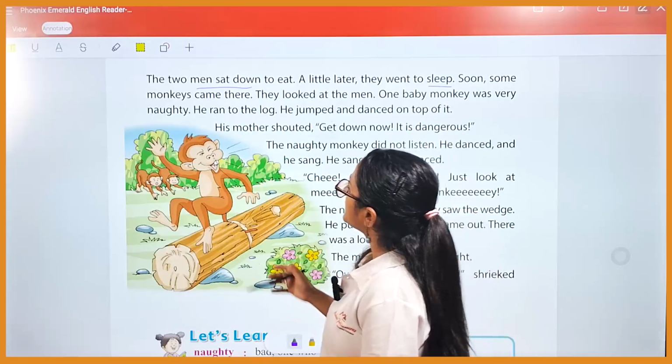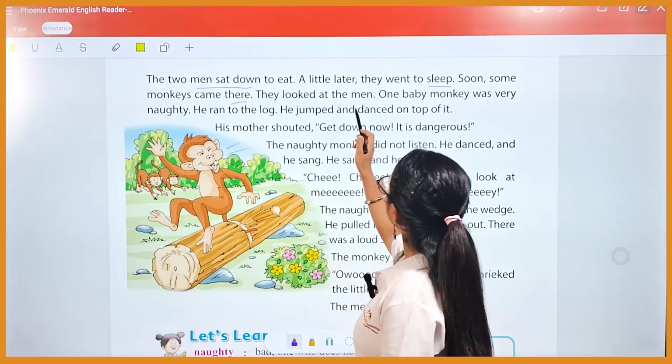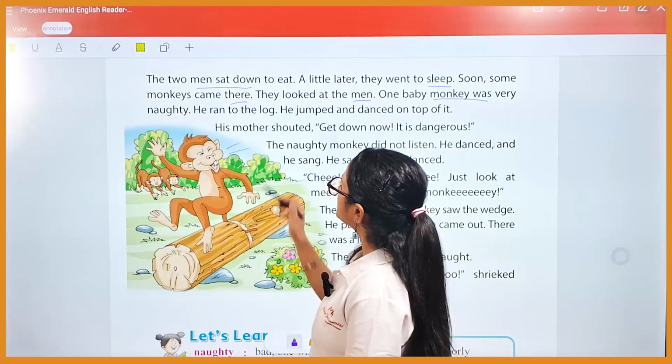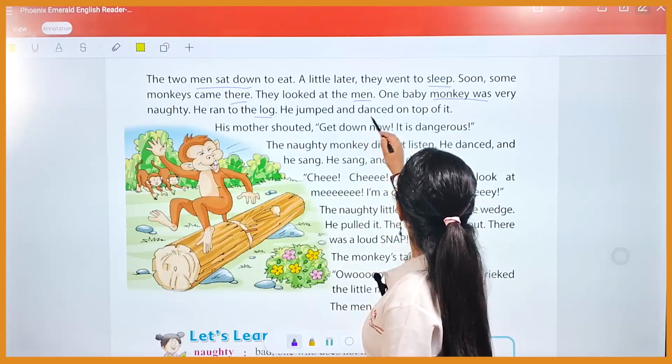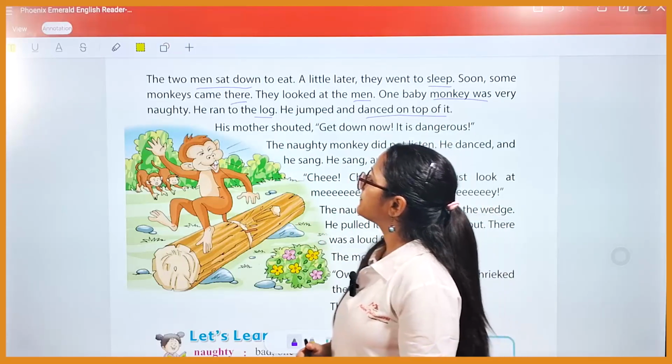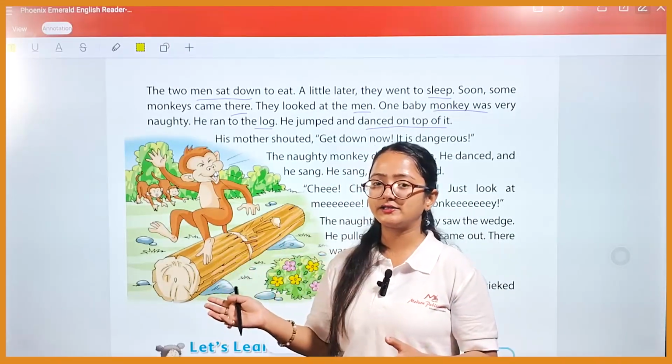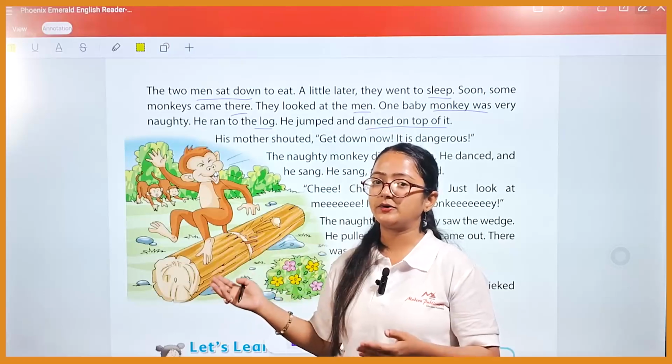Soon some monkeys came there. They looked at the men. One baby monkey was very naughty. He ran to the log. He jumped and danced on top of it, okay. So basically students, the two men were very tired. They just ate their lunch, and after that they went to sleep, okay.